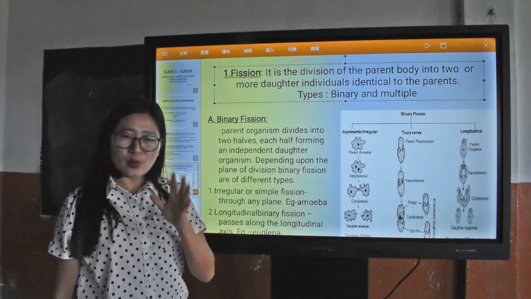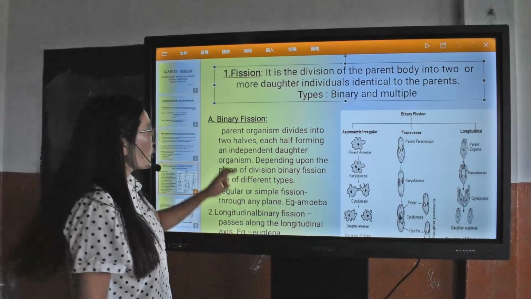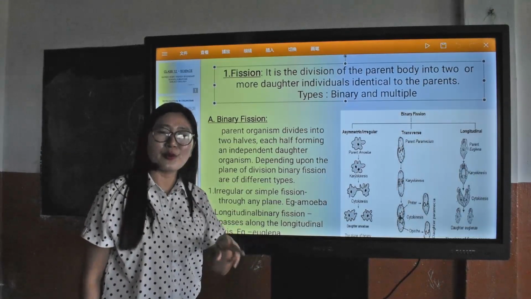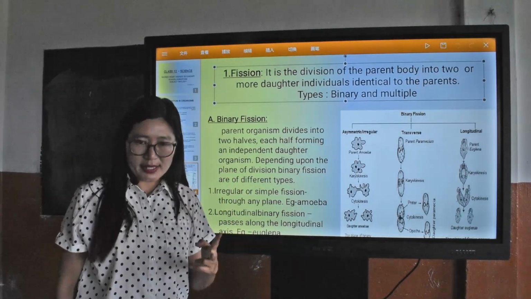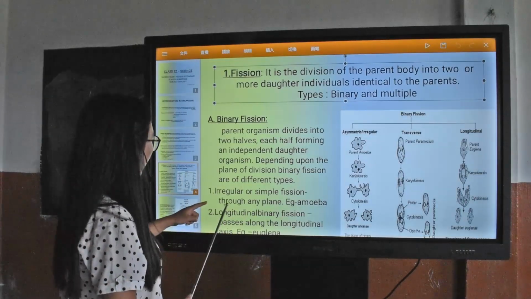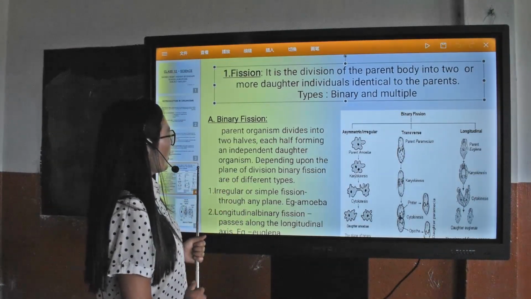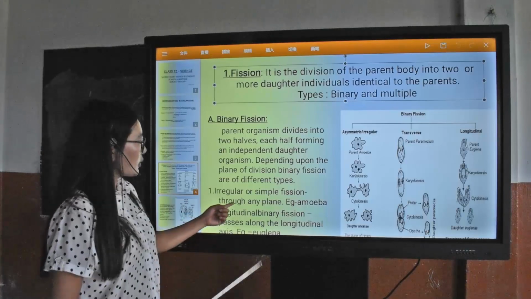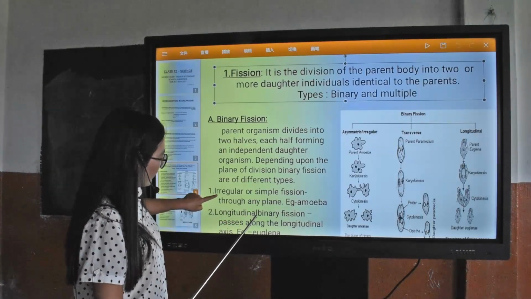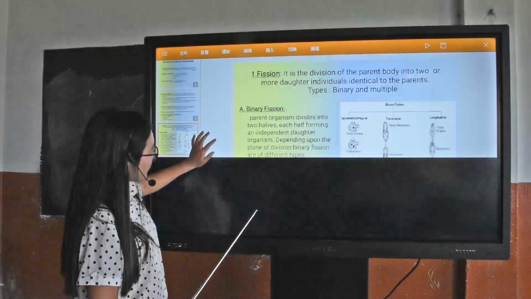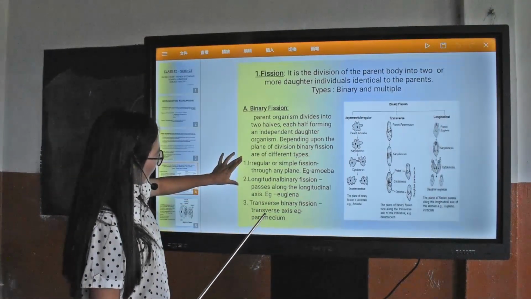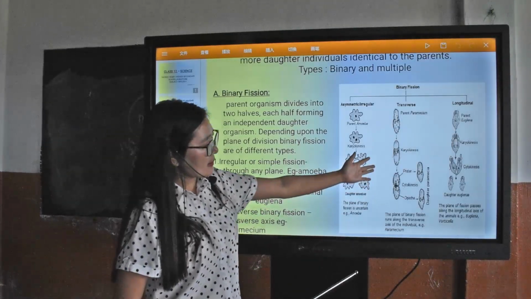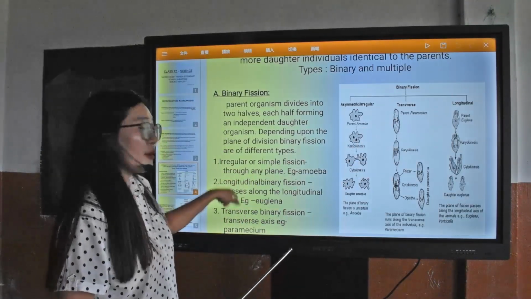From the word binary itself, we mean 2. The parent body will divide into 2 equal halves, and each of these 2 halves will form another 2 independent organisms when they mature. Based on the plane of division, binary fission is again classified into 3 types: irregular or simple fission, longitudinal binary fission, and transverse binary fission. These are the diagrams for each of the fissions.